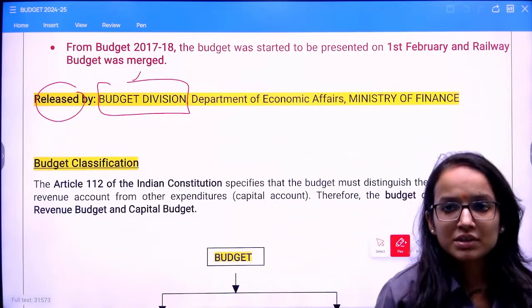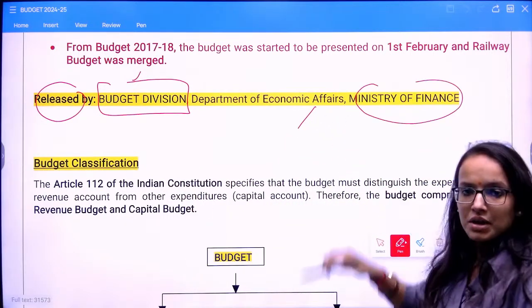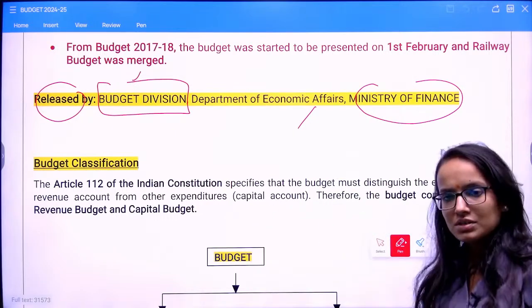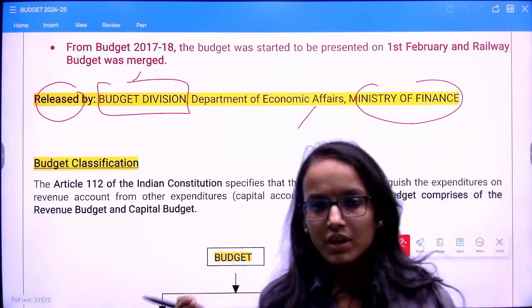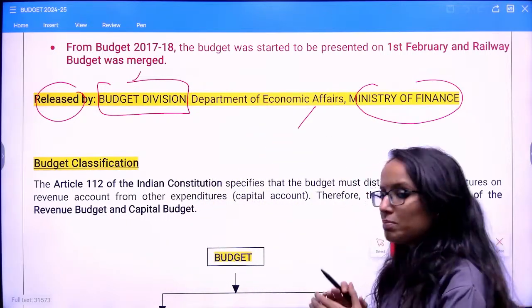You have the Budget Division under the Department of Economic Affairs, Ministry of Finance. This was just a few pieces of information related to the budget, including the history. Now coming to the budget classification.